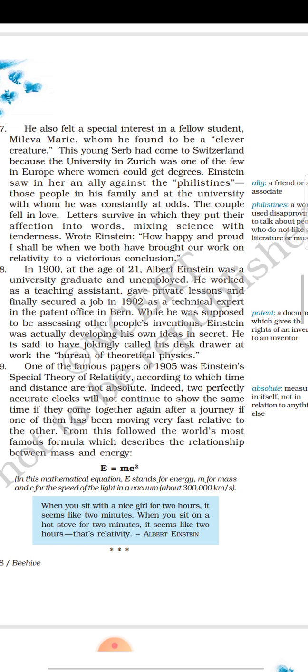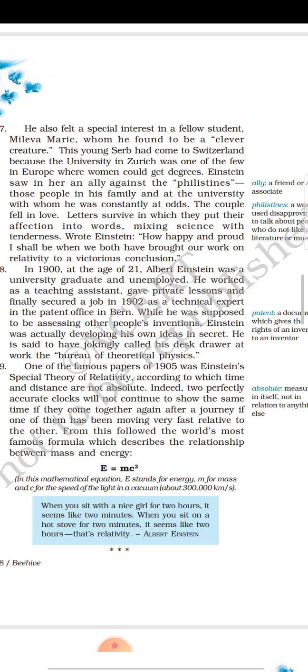So, while he was going through others' inventions, naturally he was developing his own ideas in secret. And he says jokingly that his desk drawer at work is the Bureau of Theoretical Physics. That means he was going to the office, he was working, and there, that table and chair that he was having, there is the theory of physics he developed there. Okay.